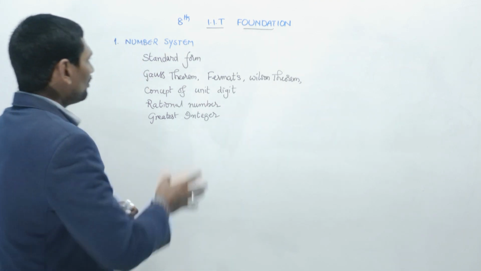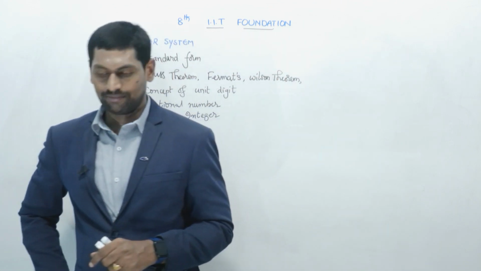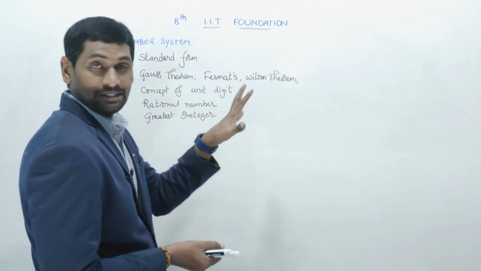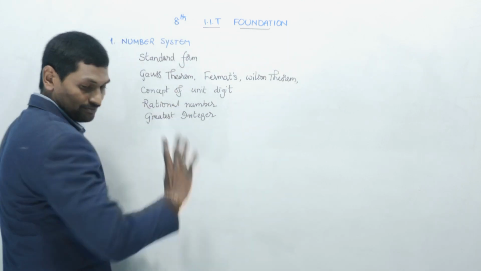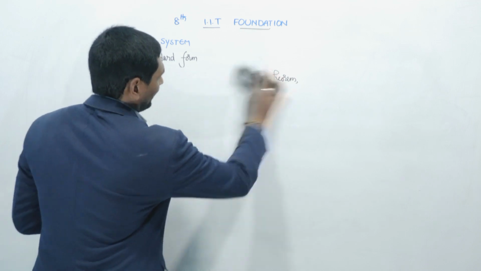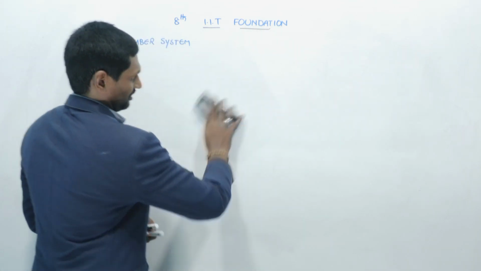Okay. Now let us go through standard form of a number. Right. So let us continue the concept of number system. So first one, standard form. Okay. So let us see some sets of numbers which are useful in day-to-day life.